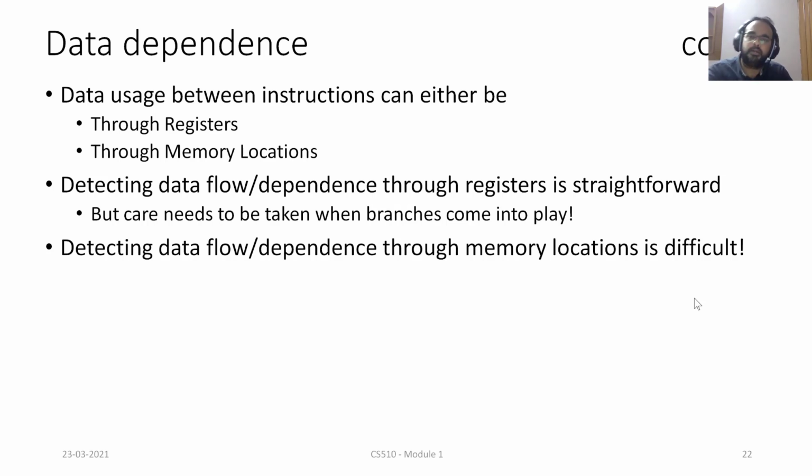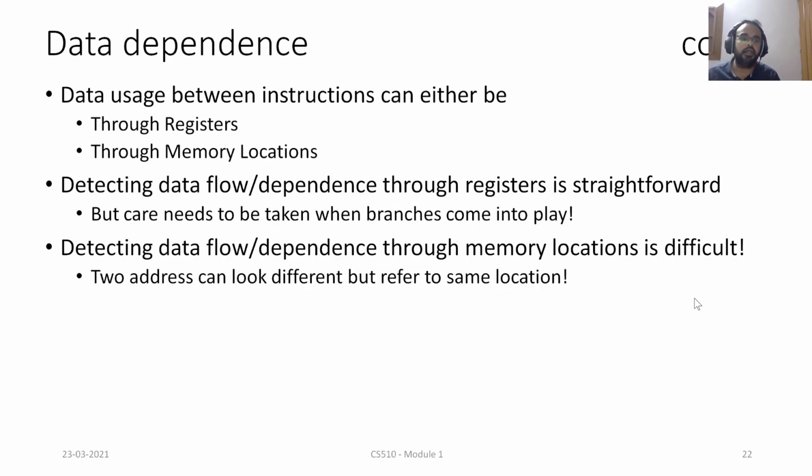Now, when it comes to detecting dependency between the instructions which are going to access the same memory location, that is very difficult. Why is that? Because the address, though it's the same, can look different in different instructions. A quick example here.